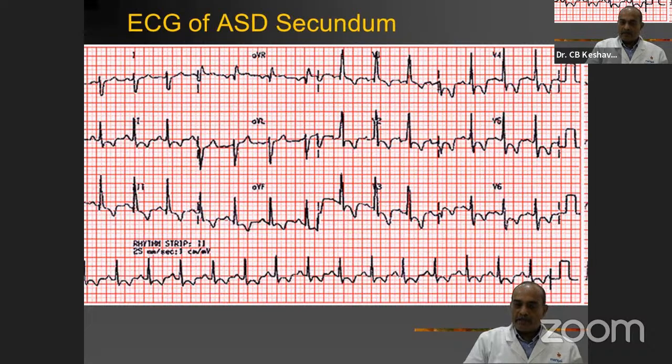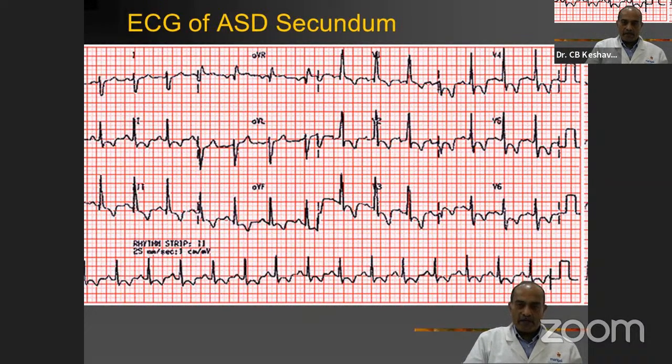There is an incomplete right bundle branch block. You can call it so because of the S in lead 1, and there is a small Q in lead 3, and the R wave is very dominant in V1. So rightward axis, sinus rhythm, and a large R in V1, all indicative of right ventricular hypertrophy.